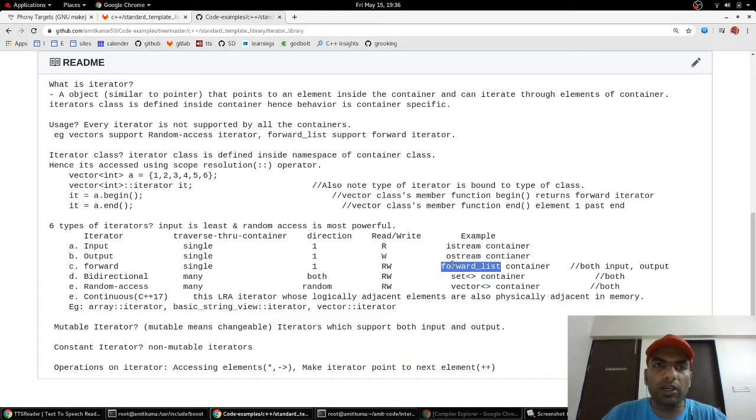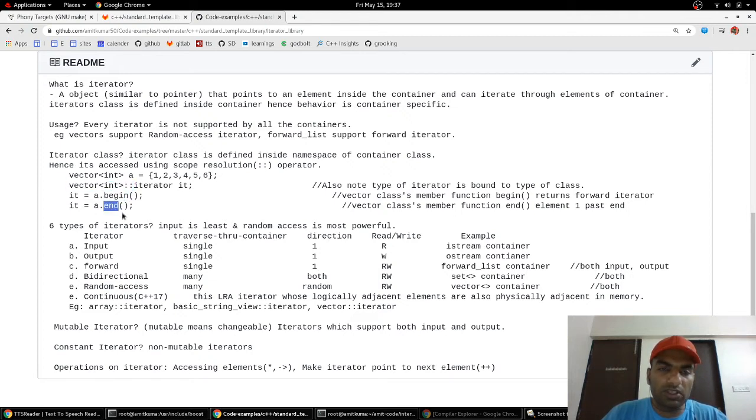We cannot move back. So an iterator defined inside the forward list will not be able to move back on the linked list. While a vector container, which is a dynamic array, we can move in both directions. So we have a random access iterator provided inside the vector class. So that's how the iterator is provided inside the container namespace.